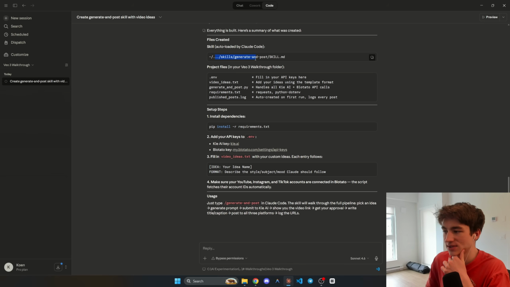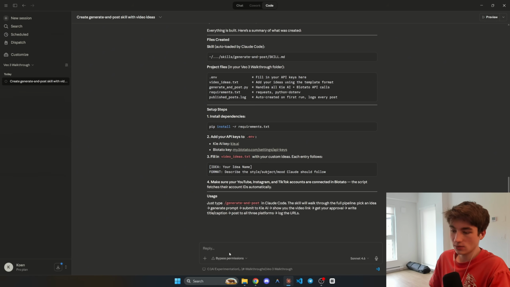So it's created a new skill or command, which is what we're going to use to actually have it create the videos each time. And it's just giving us a few install steps. So the .env is where we're going to put our API keys. Okay. So why don't we do that first?